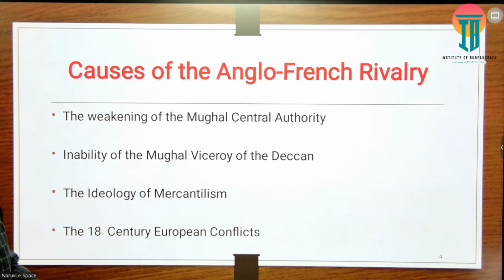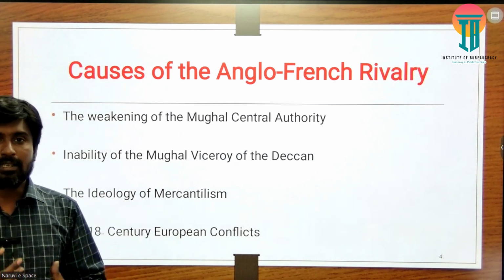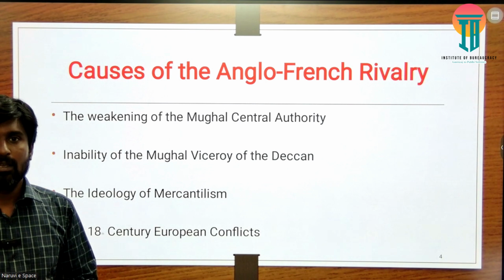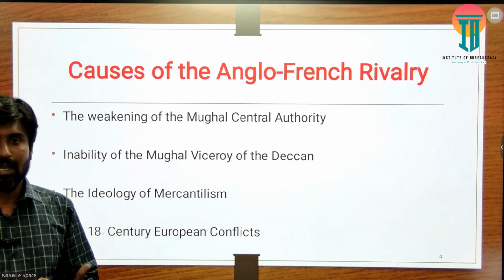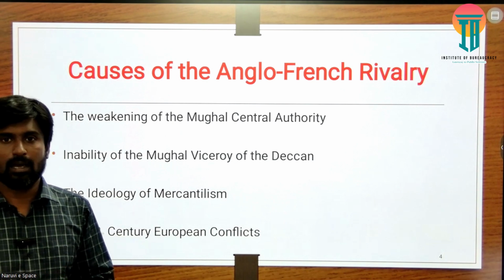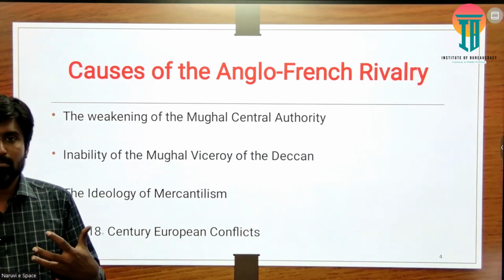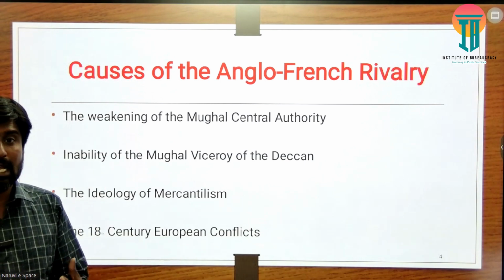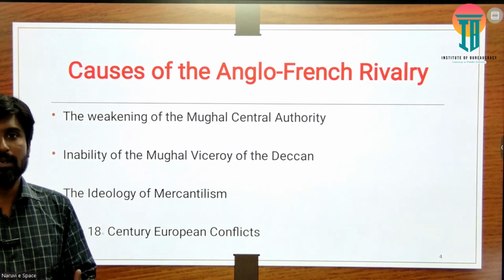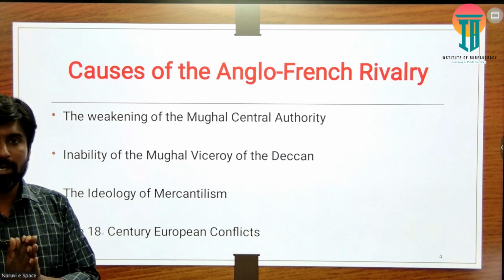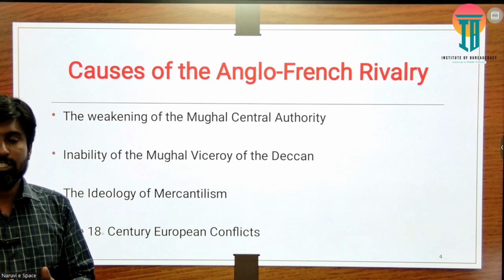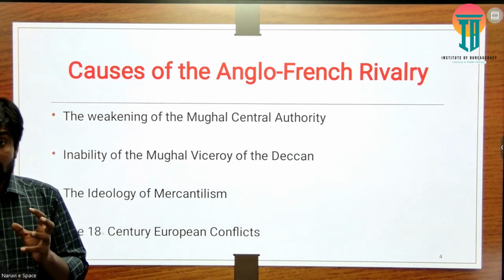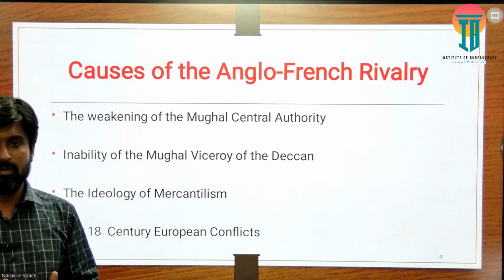So when the Mughal central authority started to weaken, the Viceroy also started to declare himself an independent personality. But we cannot generally believe that only the Viceroy of the Deccan could hold all the positions and control the entire region, because the Mughal army played a very important part in maintaining the administration as well as controlling the territory in a very prominent way.